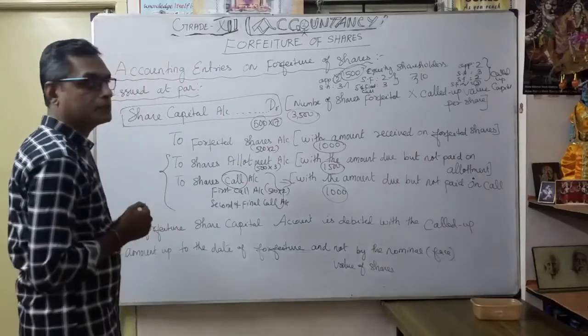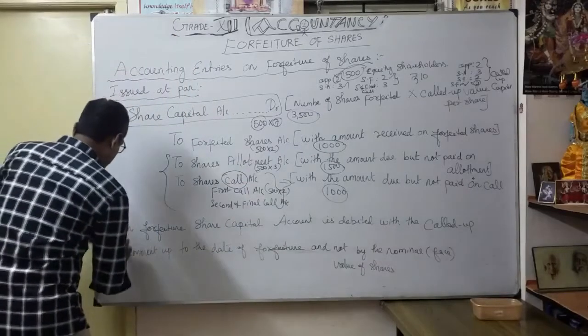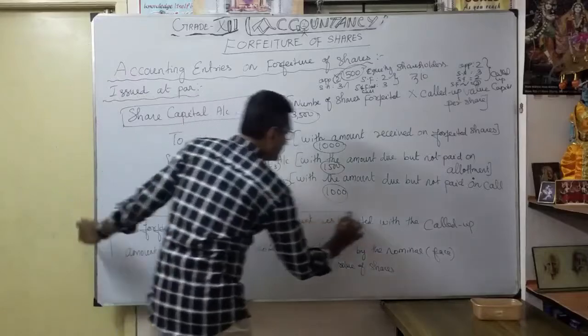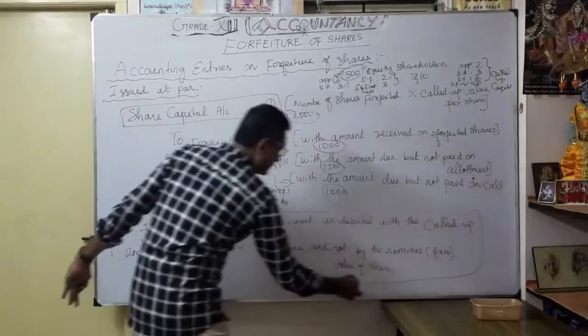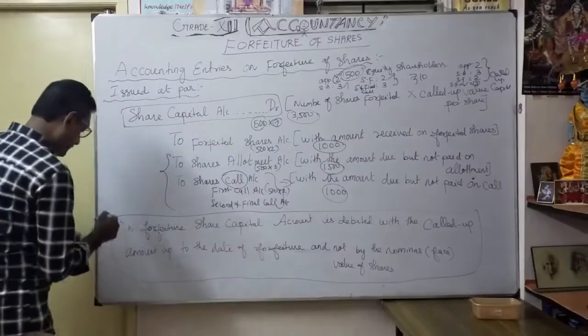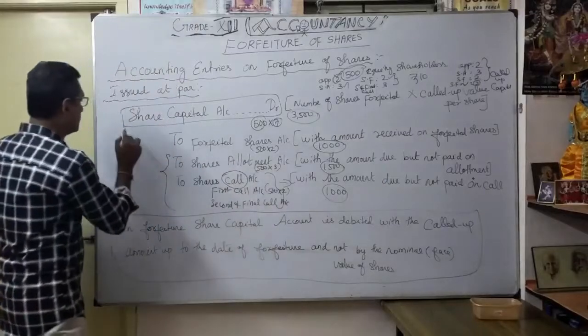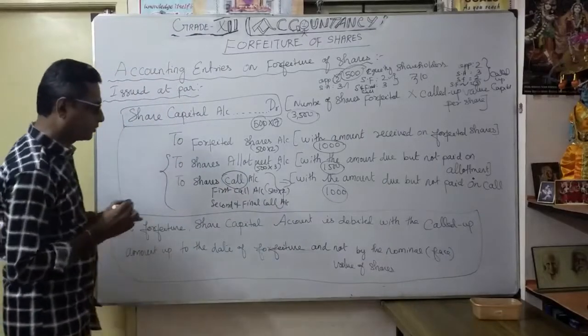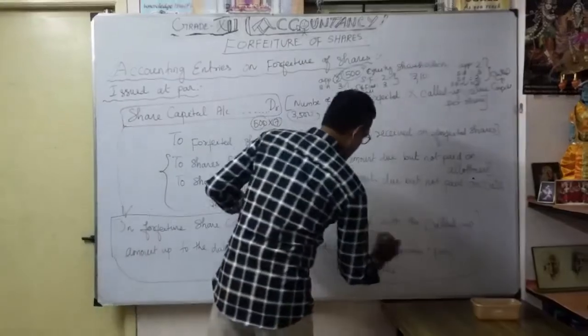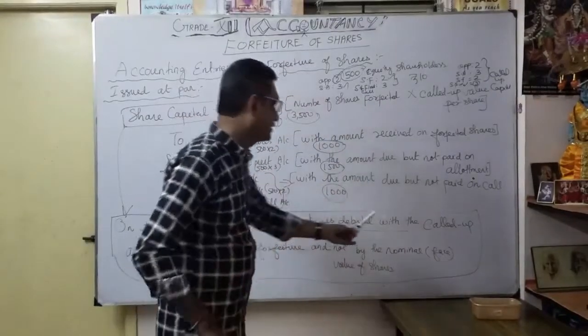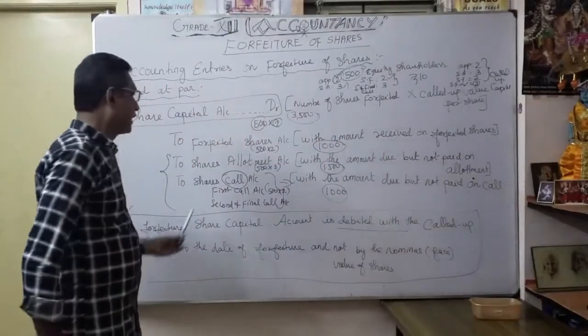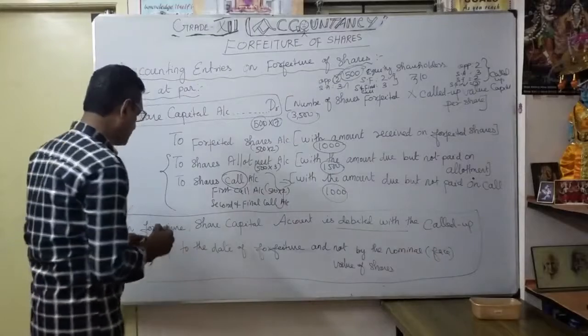Here, a very important point is what? On forfeiture, this point is very, very important. On forfeiture, share capital account is debited. How debited? Debited with the called up amount up to the date of forfeiture.